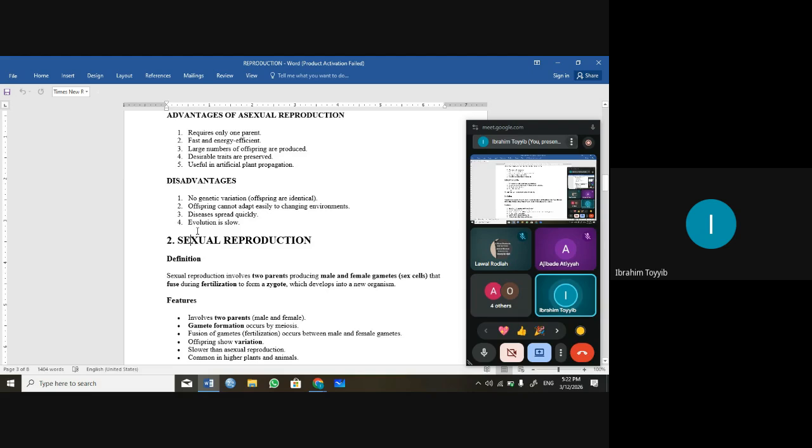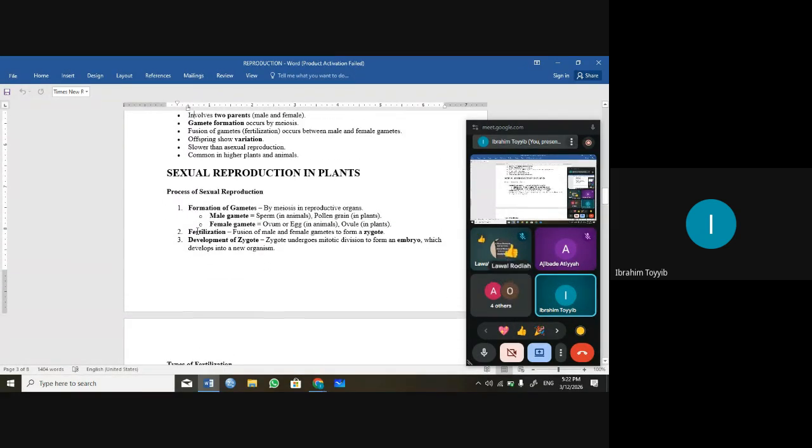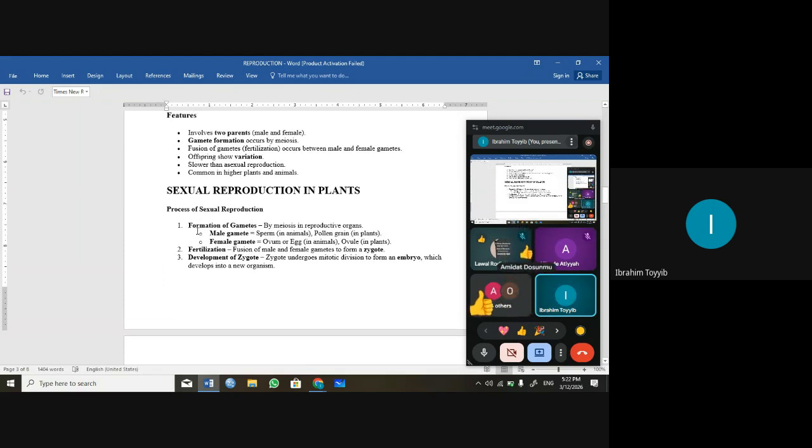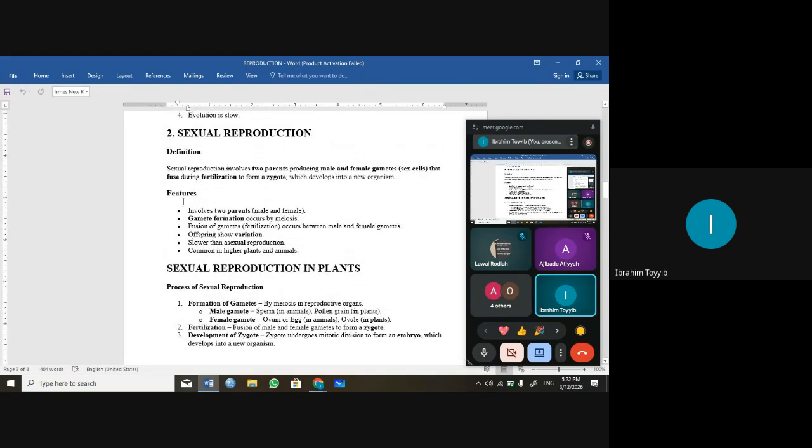Then let's come to sexual reproduction. I hope you are following me. Okay. Sexual reproduction involves two parents, unlike asexual reproduction, which involves one parent. Two parents produce male and female gametes, which are the sex cells. I've told you the male gamete is the sperm cell, while the female gamete is the egg cell. The egg is also referred to as ova, plural, ovum, singular, which fuse during fertilization to form a zygote.